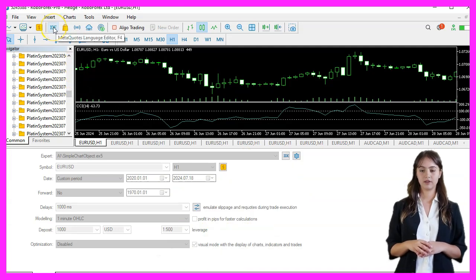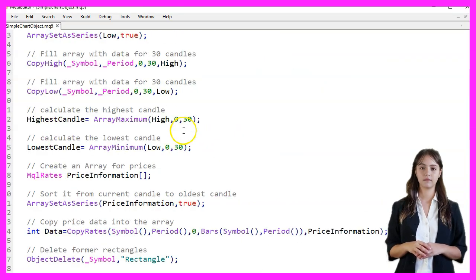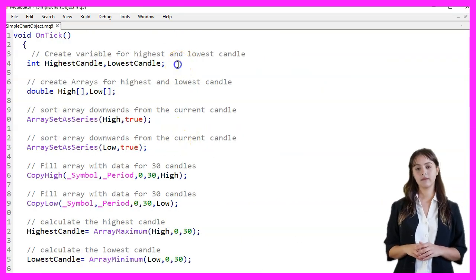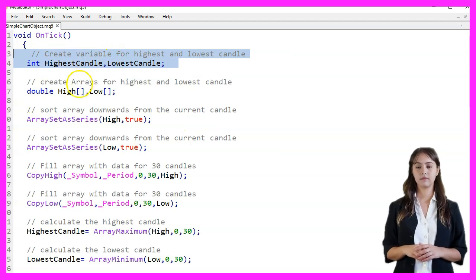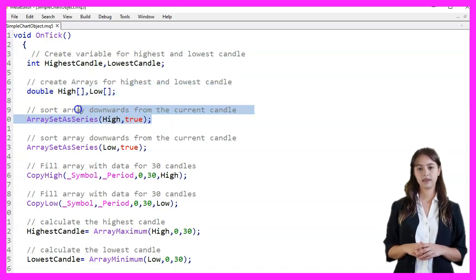First, we start Metaeditor by clicking the little icon or pressing F4. In the OnTick function, we begin by creating variables for the highest and lowest candles. We then create arrays to store the high and low values of these candles. The arrays are sorted in descending order from the current candle.